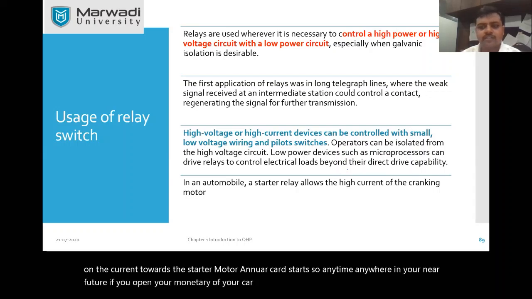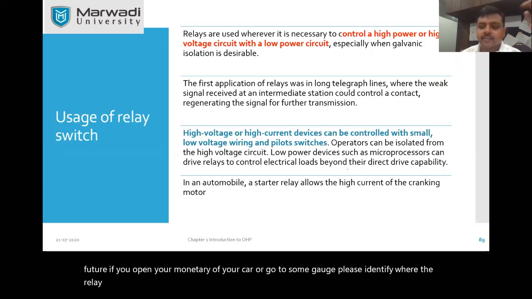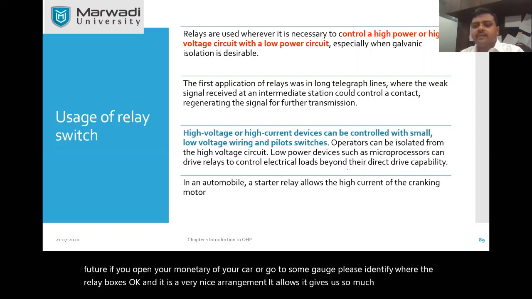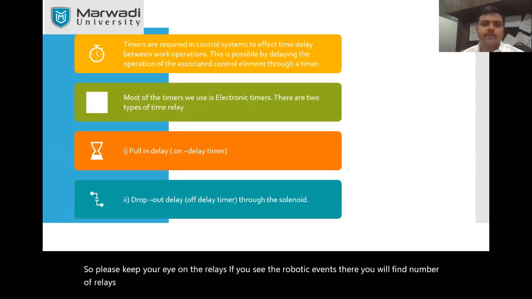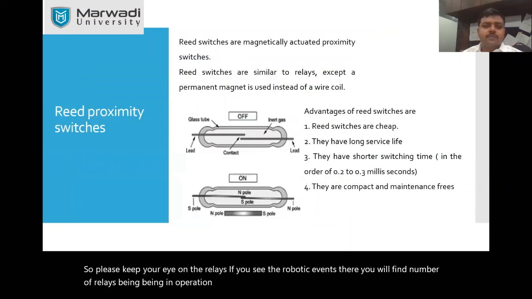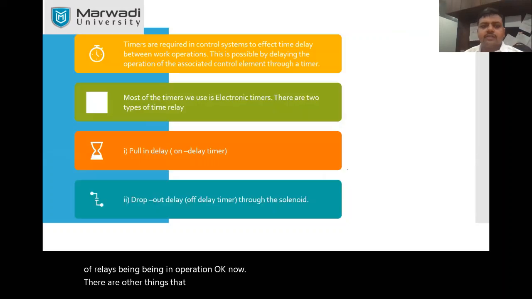Anytime in your near future, if you open the bonnet of your car or go to a garage, please identify where the relay box is. It is a very nice arrangement. It gives so much flexibility for repair and troubleshooting also. So please keep your eye on the relays. If you see robotic events, you will find a number of relays in operation. Now, there are other things that we usually use in our circuits.